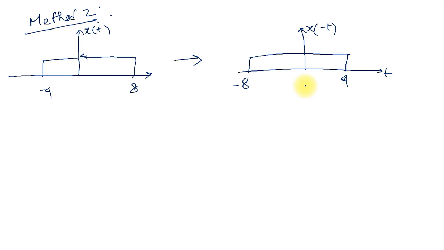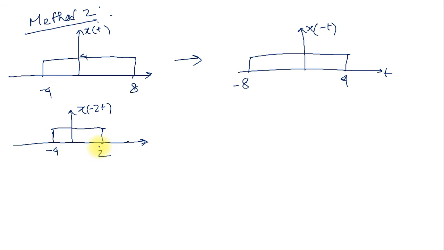Now I am operating the minus 2t. 2t means compression of this signal. So now next is x of minus 2t. x of minus 2t means minus 4 to 2.